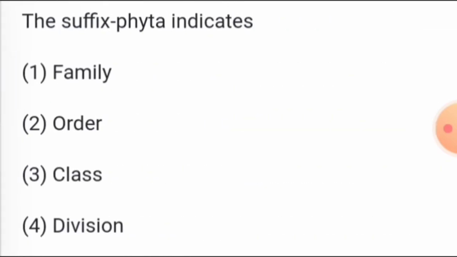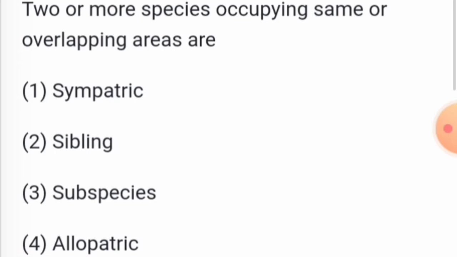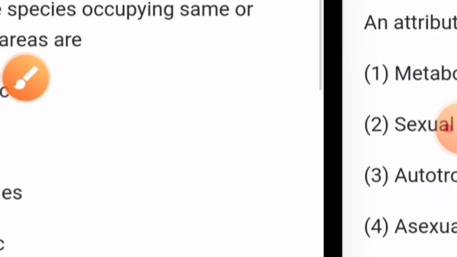The suffix phyta indicates division, especially in the case of plants. Two or more species occupying the same or overlapping areas are nothing but sympatric species. Whereas if they are in distinct areas, then it will be allopatric. So here the answer is sympatric.